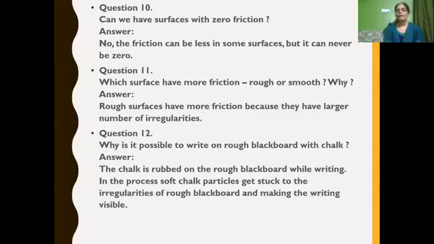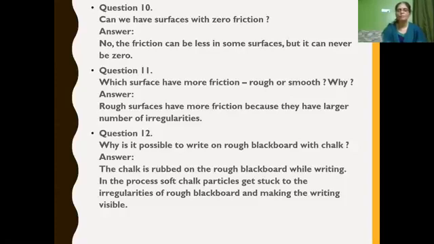Which surfaces have more friction, rough or smooth? Why? Rough surfaces have more friction because they have a large number of irregularities than the smooth surfaces.